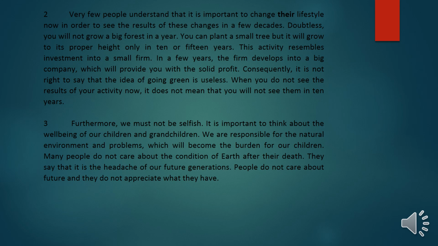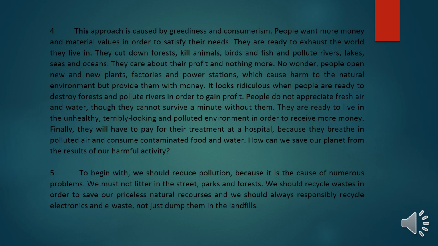Pronoun reference. These in paragraph 1 refers to the environmental problems. There refers to people. This in paragraph 4 refers to not caring about future generations. And they in paragraph 6 refers to the forests.